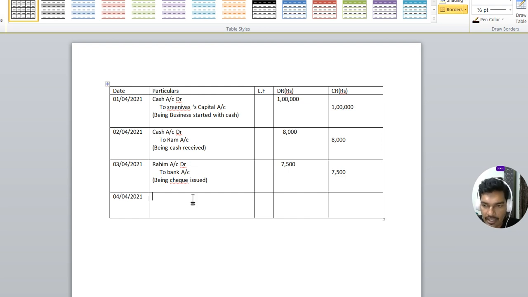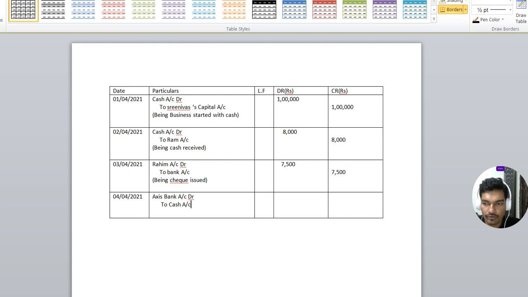While we are depositing cash into bank, bank is receiver. While we are withdrawing cash from the bank, bank is a giver. So in here we are depositing cash into bank means bank is a receiver. So which bank? Axis Bank. If bank name is not given, you can simply write down bank account. So here bank name is given, so Axis Bank account is receiver, so Axis Bank account should be shown debit side. So Axis Bank account debit to cash account.